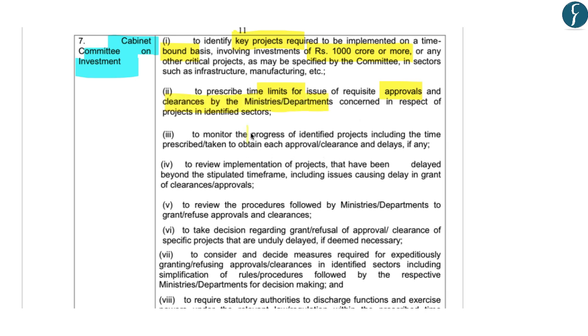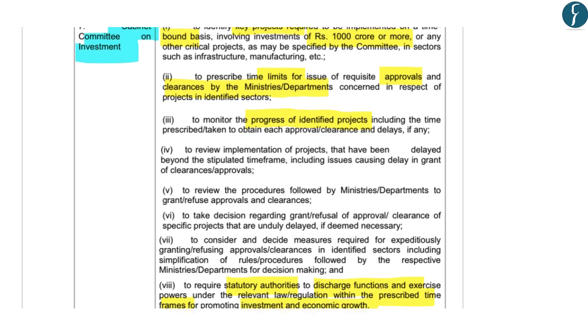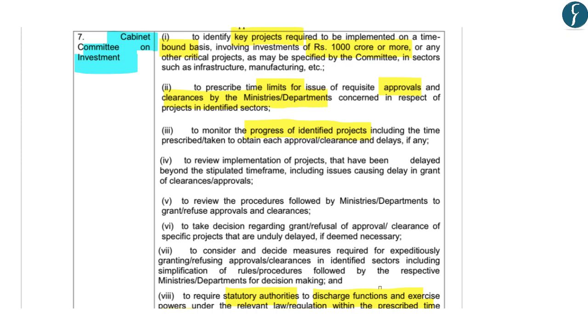It monitors the progress of identified projects, including time prescribed or time taken to obtain each approval or clearance. And it oversees that statutory authorities discharge their functions and exercise their powers within a prescribed time frame in order to promote investment and economic growth. So these can be said to be some of the important aspects of the Cabinet Committee on Investment.